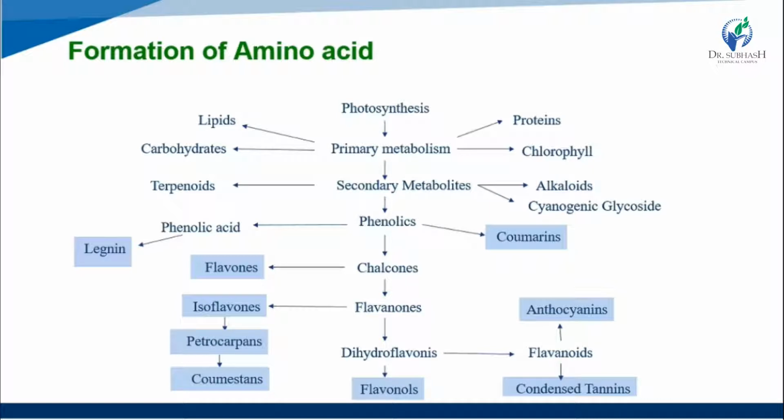Flavanones make the dihydroflavonols and also isoflavonoids. Isoflavonoids also convert to pterocarpans and phytoalexins. Then dihydroflavonols make two constituents: flavonols and flavonoids. Flavonoids make two constituents: anthocyanins and condensed tannins.